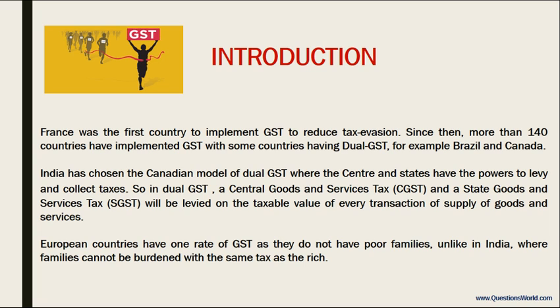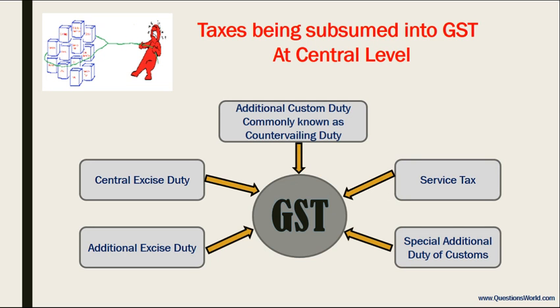collect taxes. So in dual GST, a central goods and service tax, that is CGST, and a state goods and service tax, that is SGST, will be levied on the taxable value of every transaction of supply of goods and services. European countries have one rate of GST as they do not have poor families, unlike in India, where families cannot be burdened with the same tax as the rich.